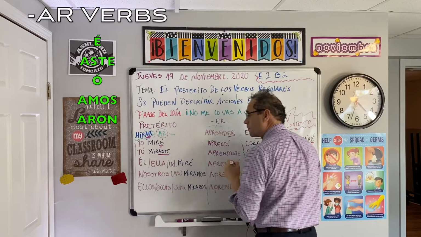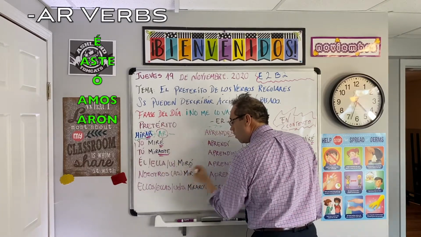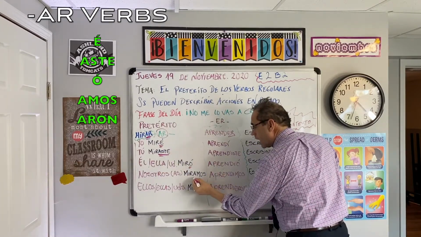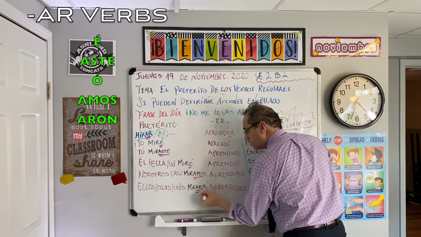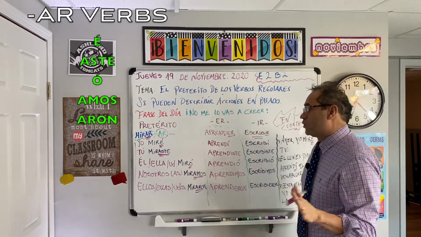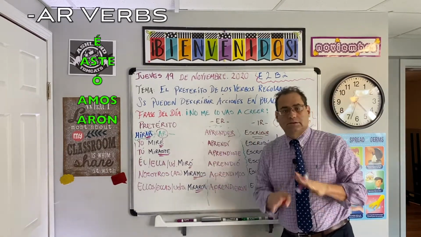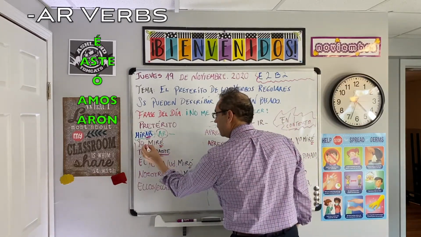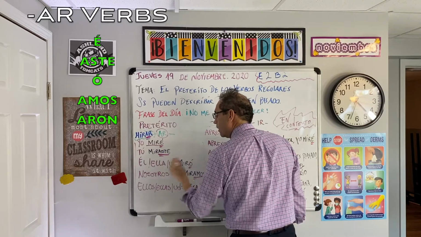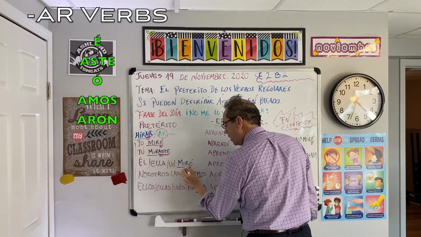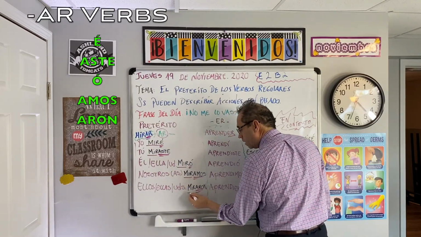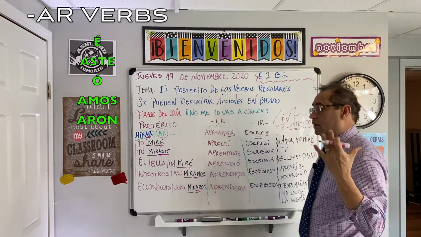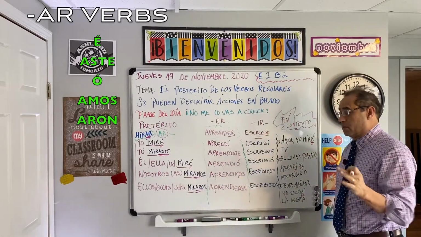Those are the endings: é, aste, ó, amos, aron. You have to drop the AR. Just drop it. Just going to give this just the first part of this. Mir, mir, mir, mir, and mir. And then you add the endings according to the subject pronoun.